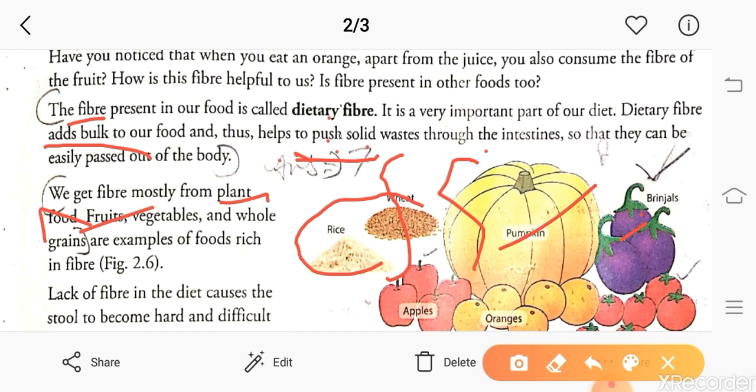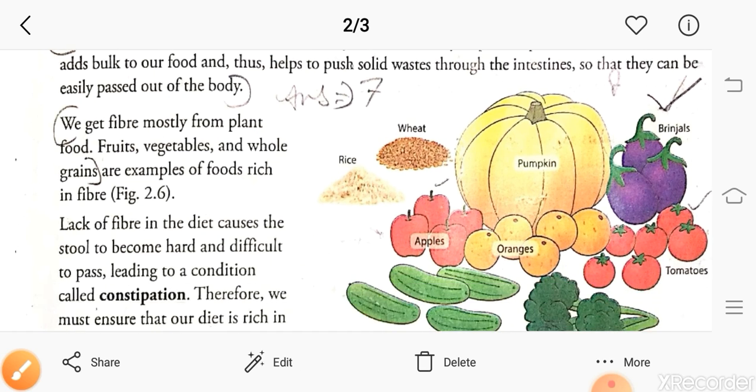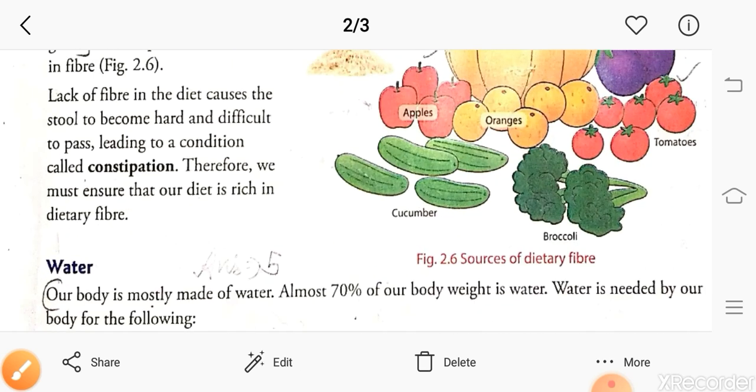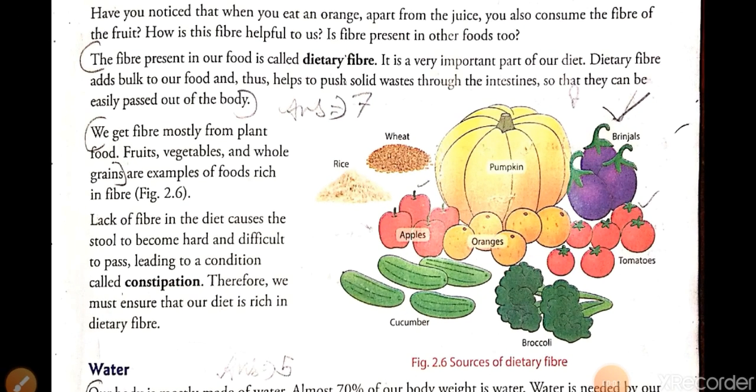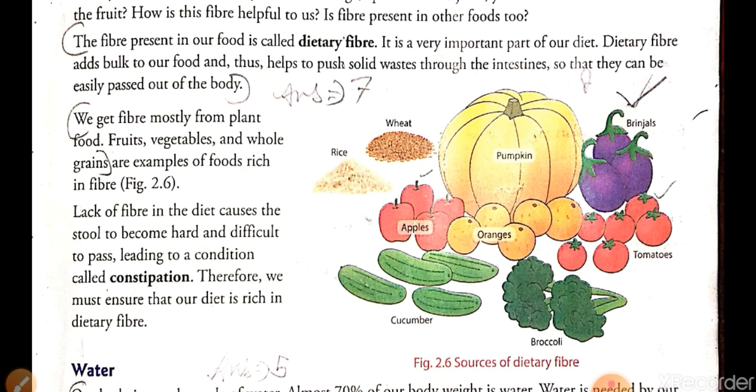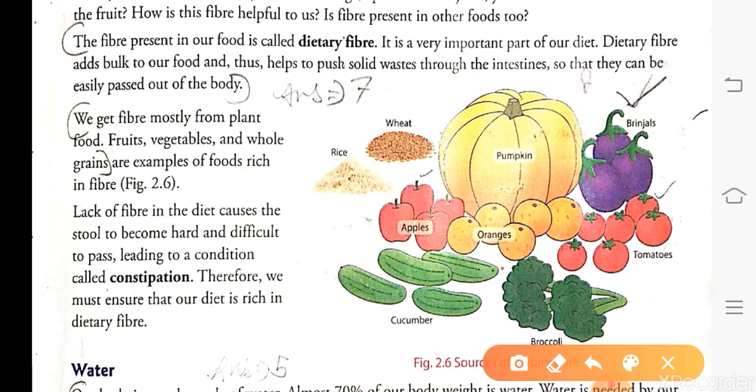What happens if there is no dietary fiber in our food? Lack of fiber in the diet causes the stool to become hard.